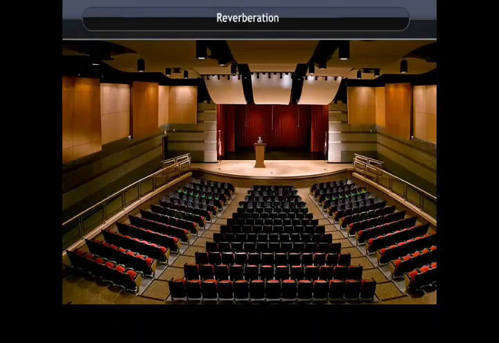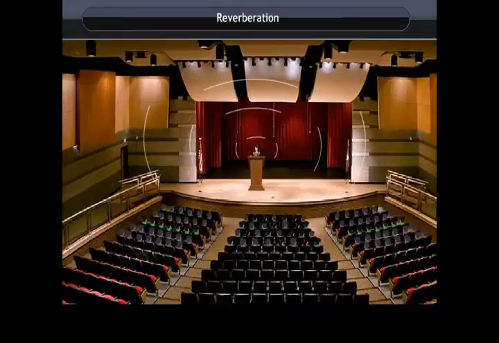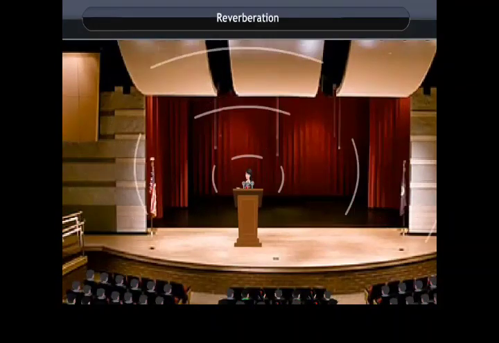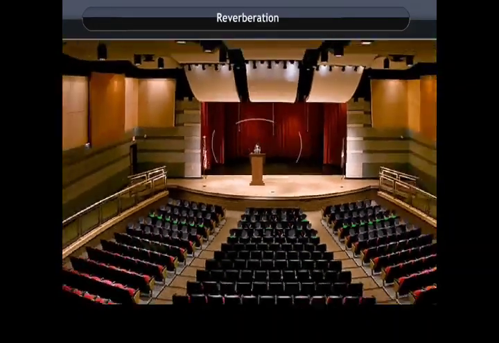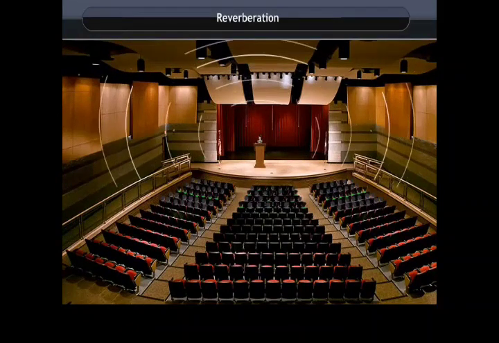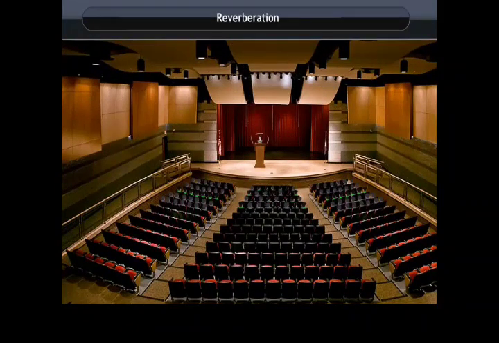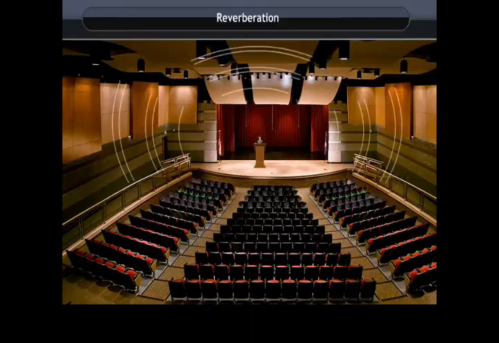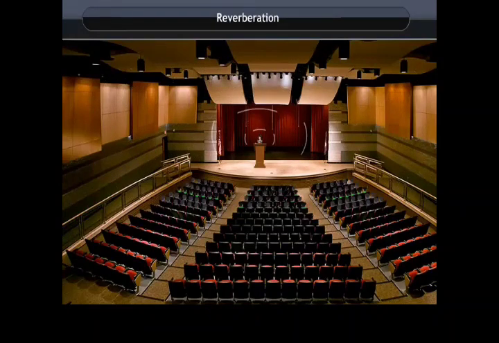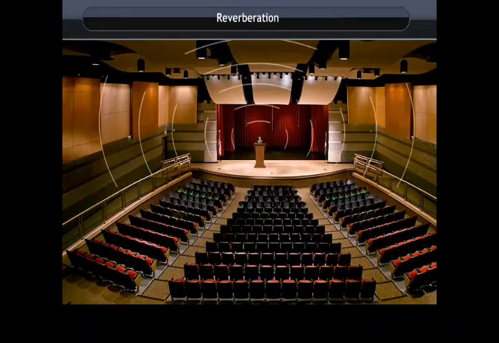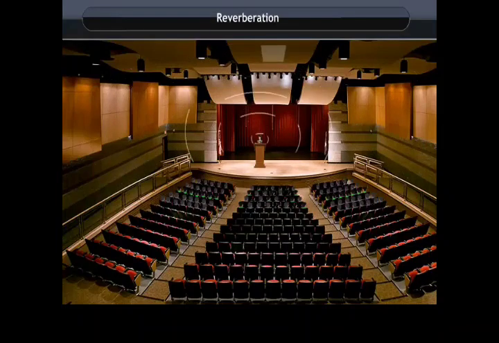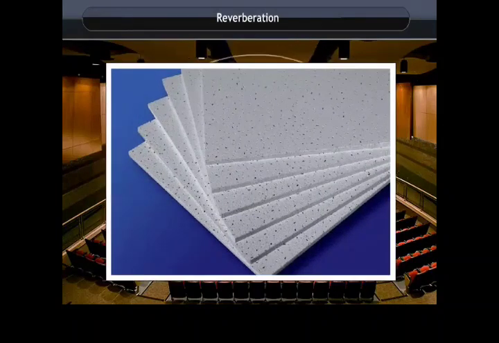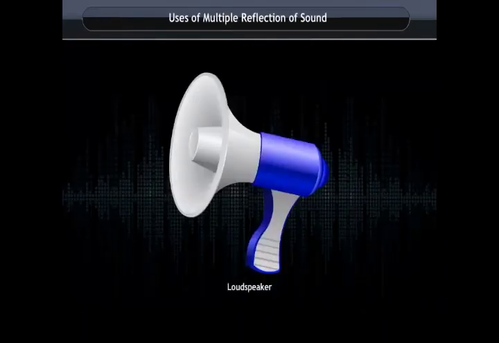Reverberation. Echoes may be heard more than once due to the repeated or multiple reflections of sound from several reflecting surfaces. This causes the persistence of sound called reverberation. In big halls or auditoriums, to reduce reverberation, the roofs and walls are covered by sound-absorbing materials like compressed fiber boards, rough plasters, or draperies.